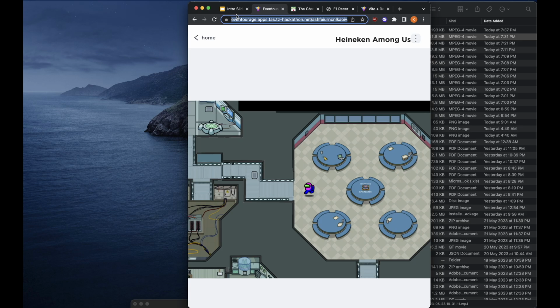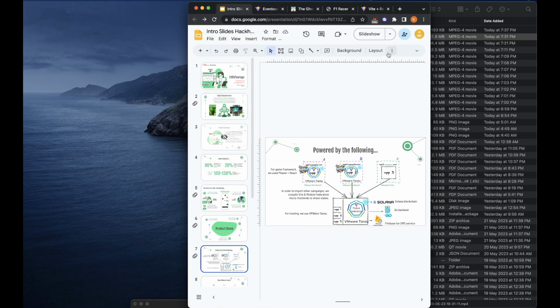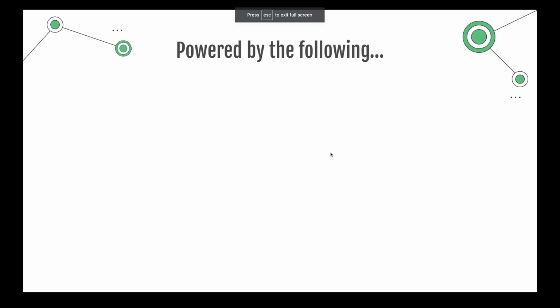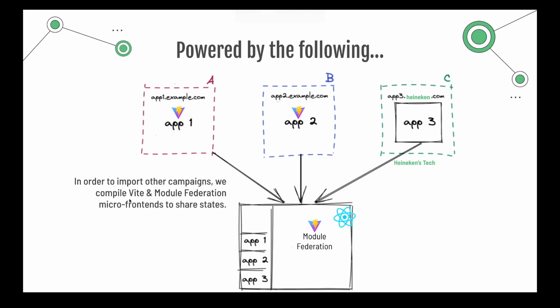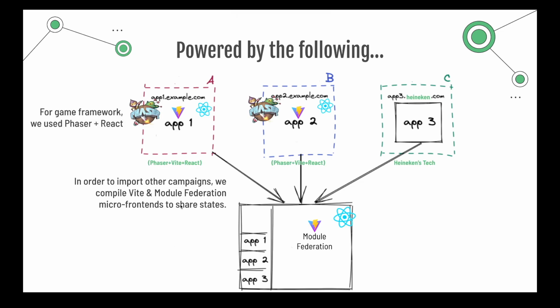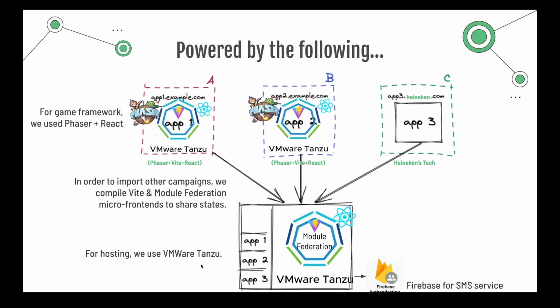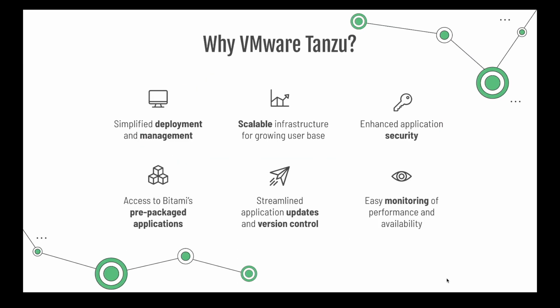So how this works is that we are using micro front end. For the micro front end, we compile it with Vite and module federation to share the state. Unfortunately, for the front-end tech, we are unable to compile it, so we are unable to share the state. For the game, we're using Phaser and React. We are hosting it on VMware Tanzu, and for the SMS service, we are using Firebase. For the backend, we're using Go, and for blockchain, we're using Solana. So these are the great points for why we are using VMware Tanzu.